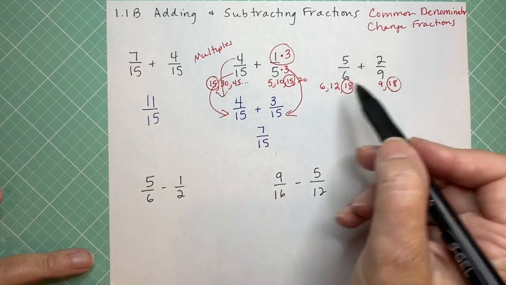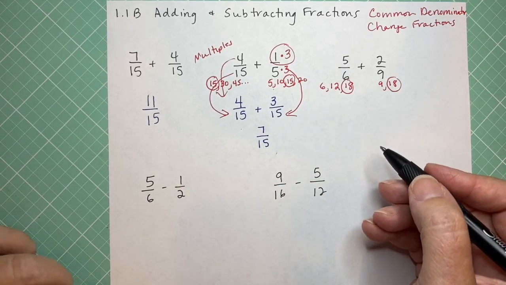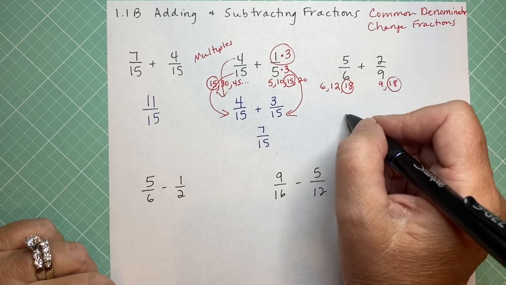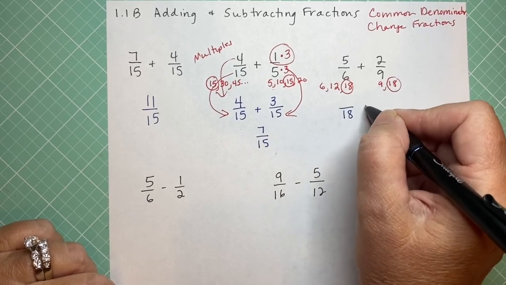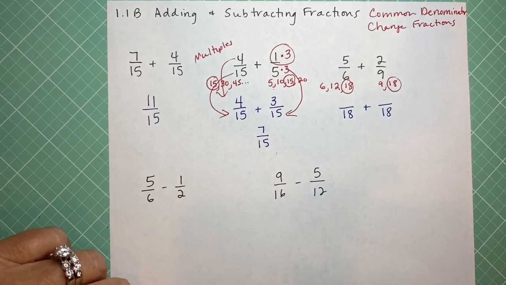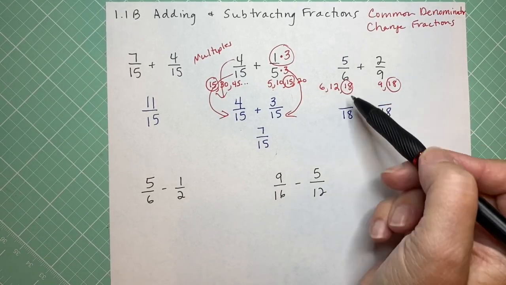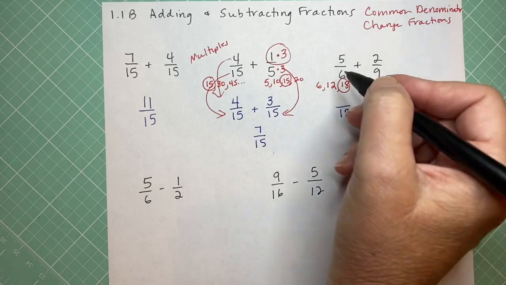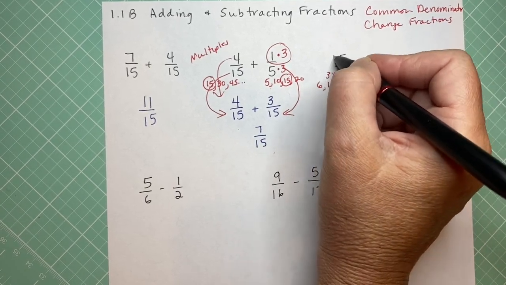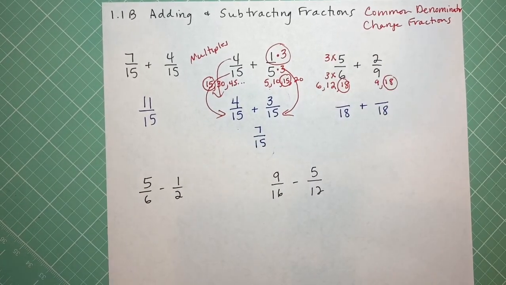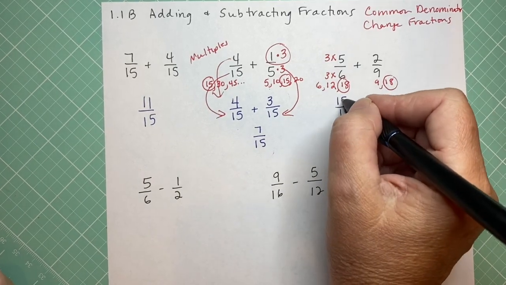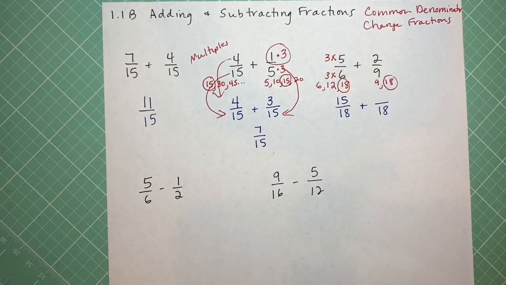Again, you can do all that in your head. You don't have to show me what's in red. But I do want to see this step. So we're going to change both of these denominators to be 18. So we have to change our fractions. Do you see, to get from 6 to 18, I'd need to multiply by 3. So I have to do the same thing to the top. 5 times 3 is 15. Whatever you have to multiply the bottom by, you have to do the same thing to the top.